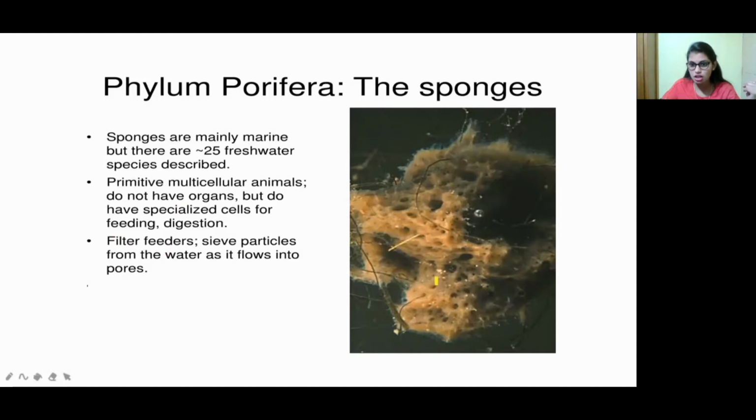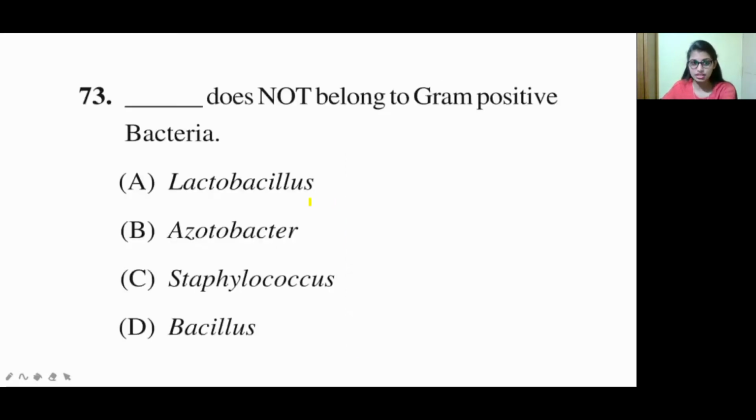Why? Because see here, this is called a sponge. It sieves particles from the water as it flows into the pores; you can see pore-like structures here, right? As I already mentioned, some particles are present in the water, and they are allowed through these pores. Okay, now let's move on to the next question.